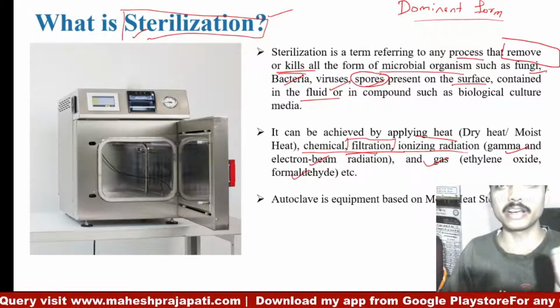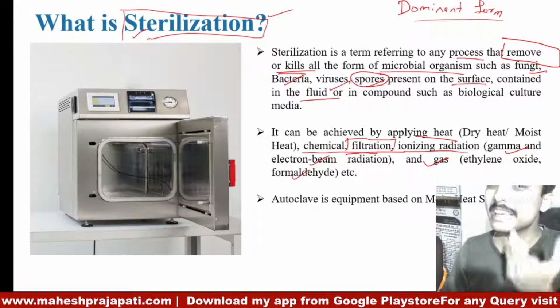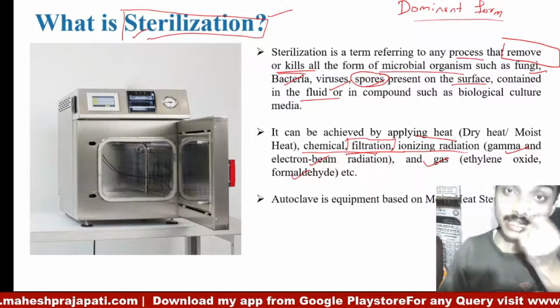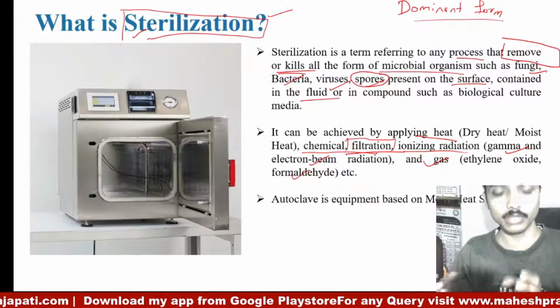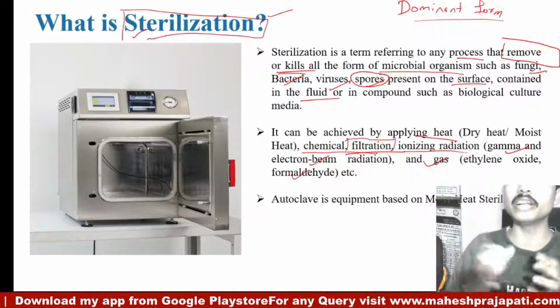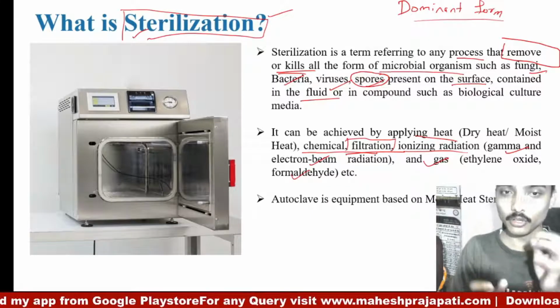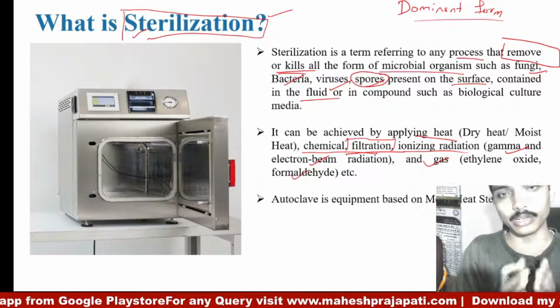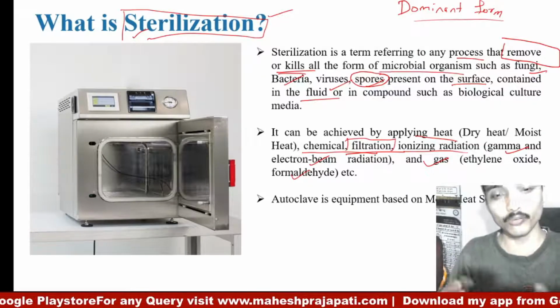For example, any glassware or plasticware, we apply heat for sterilization. But if the material is heat labile, meaning heat sensitive, if it comes in contact with heat, it will get denatured or its properties will be affected. So for this kind of material we use different methods, for example chemical or filtration.